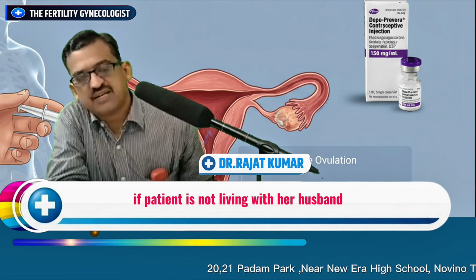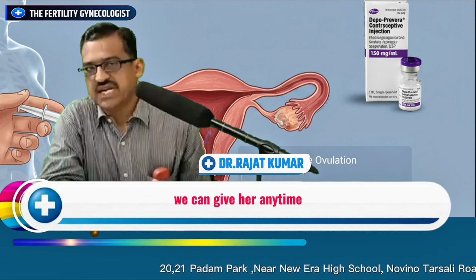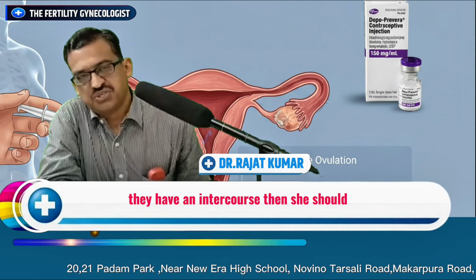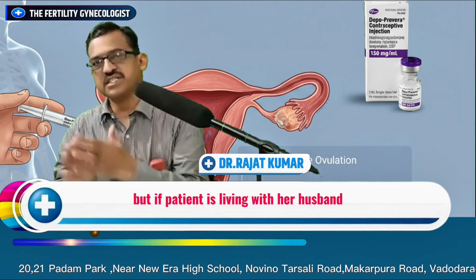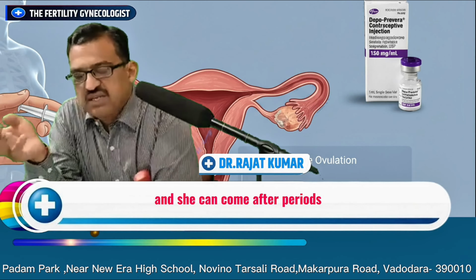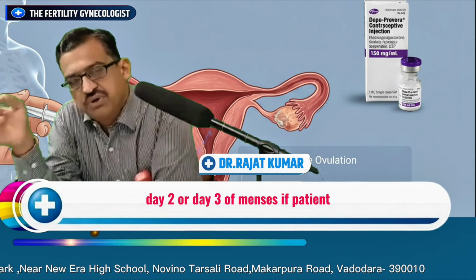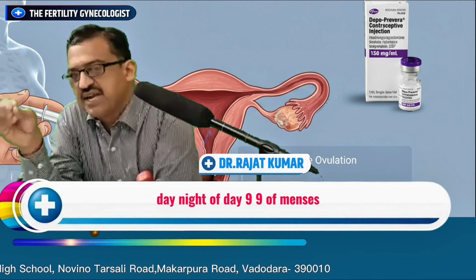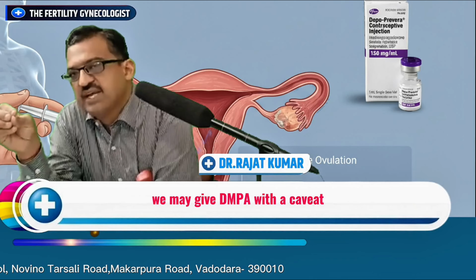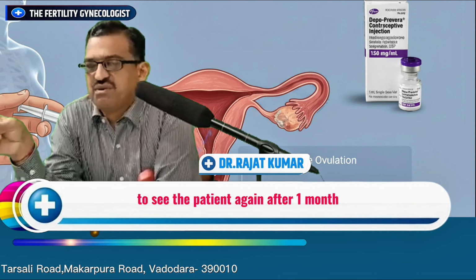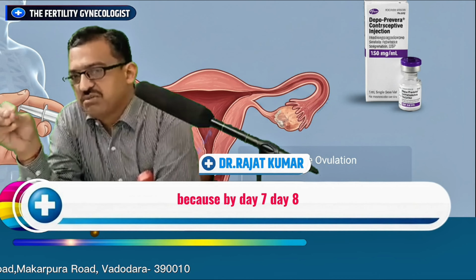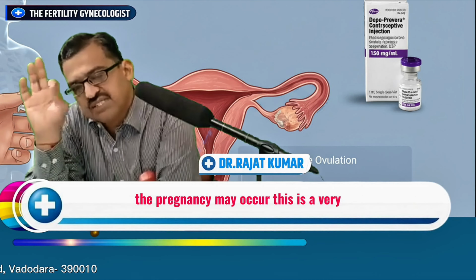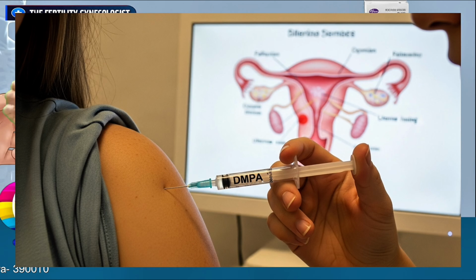If the patient is not living with her husband, then we can definitely give it anytime, with a caveat that if within the next 10 days they have intercourse, she should use an additional method of contraception. But if the patient is living with her husband and can come after periods, the best time to give DMPA is day 1, day 2 or day 3 of menses. Even if the patient has come on day 8 or day 9 of menses, we may give DMPA with a caveat to see the patient again after 1 month, just to rule out early pregnancy, because by day 7 or day 8 follicles may already have started forming, and if somebody has intercourse before that time, pregnancy may occur. This is a very, very important point which needs to be taken into account.